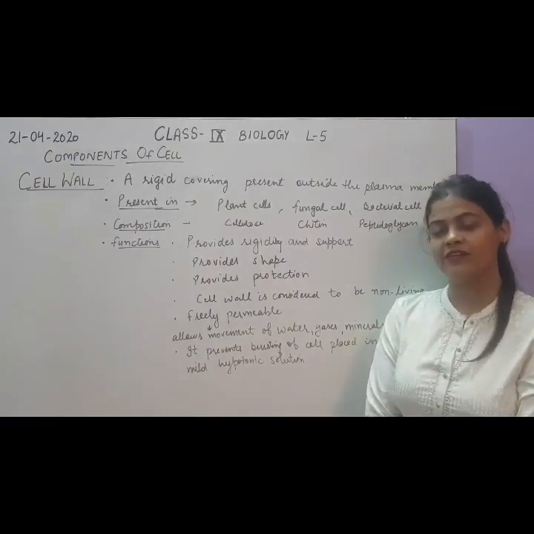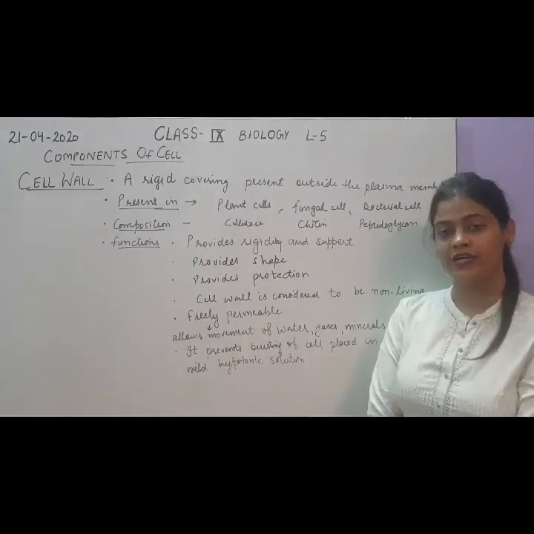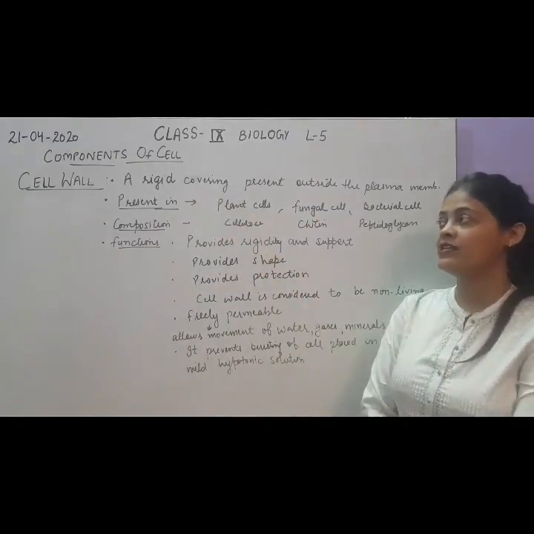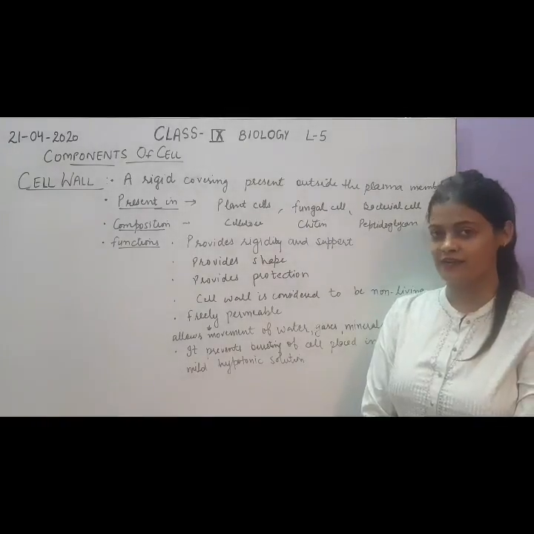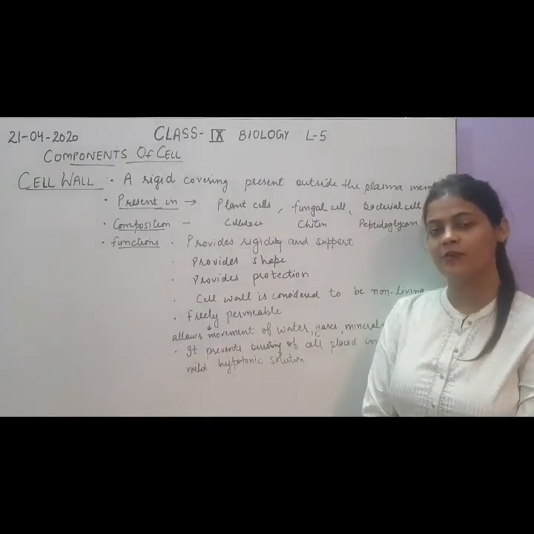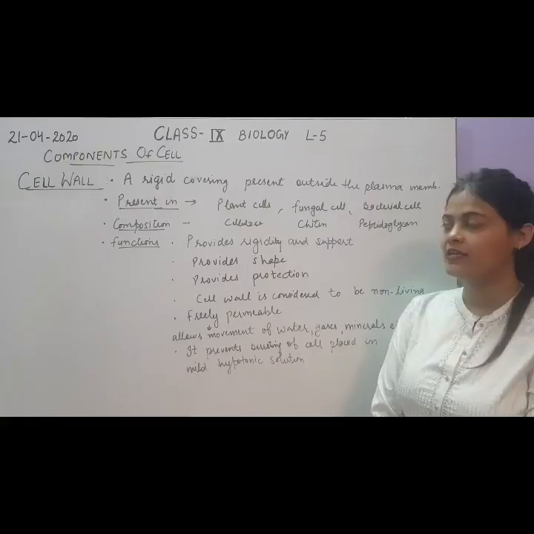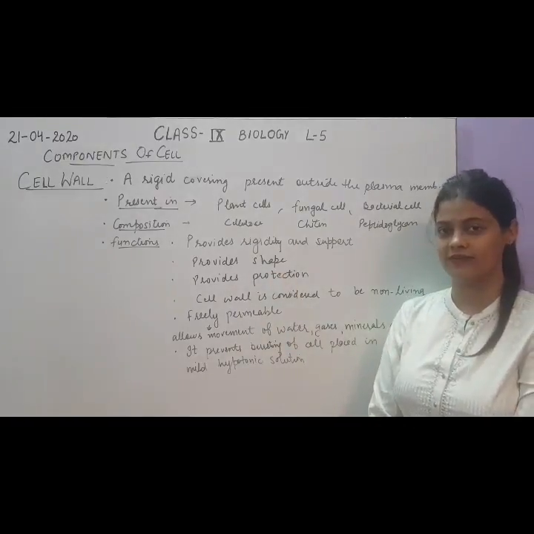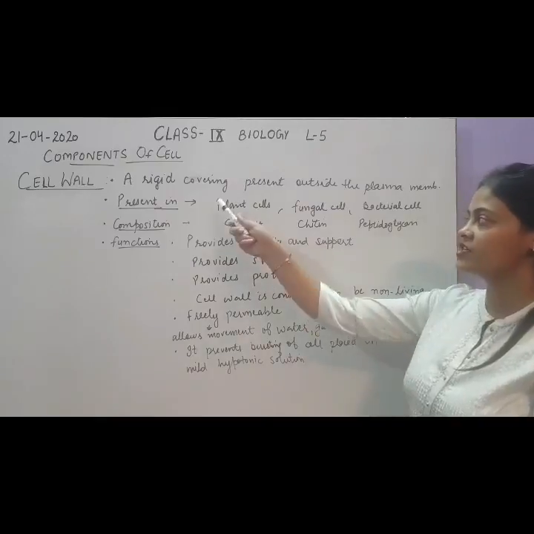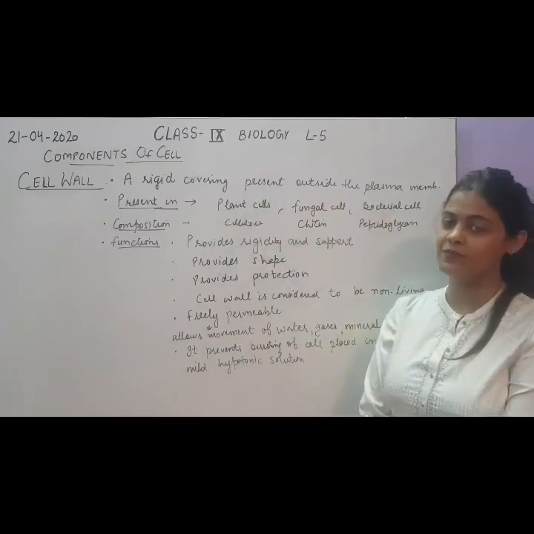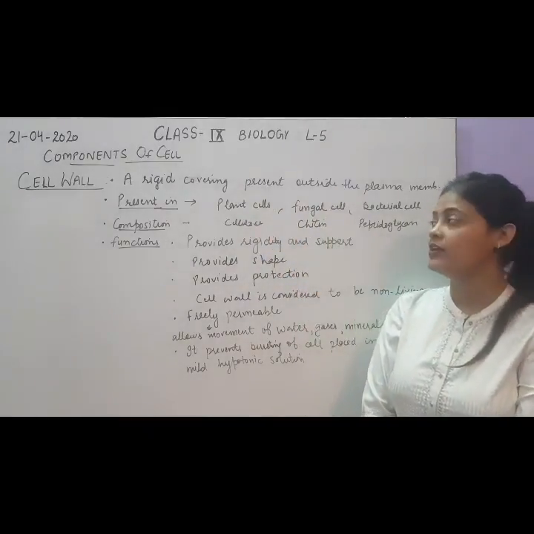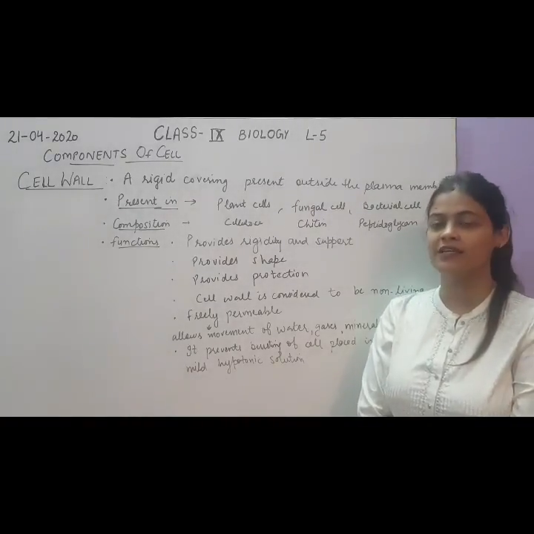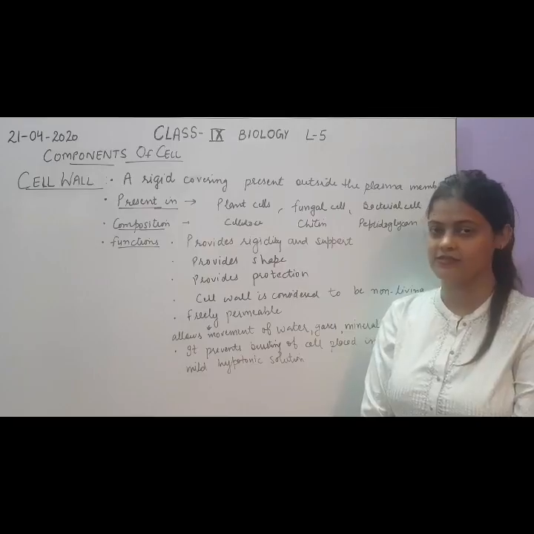So we have started with lesson 5, the fundamental unit of life. In that we were discussing the components of the cell, and we have already discussed the plasma membrane in detail. The next component of the cell is the cell wall. The cell wall is a rigid covering present outside the plasma membrane. You should keep in mind that the cell wall is not present in all types of cells.